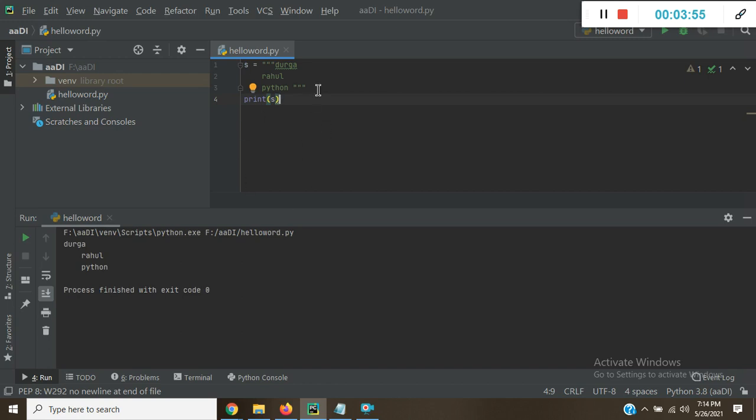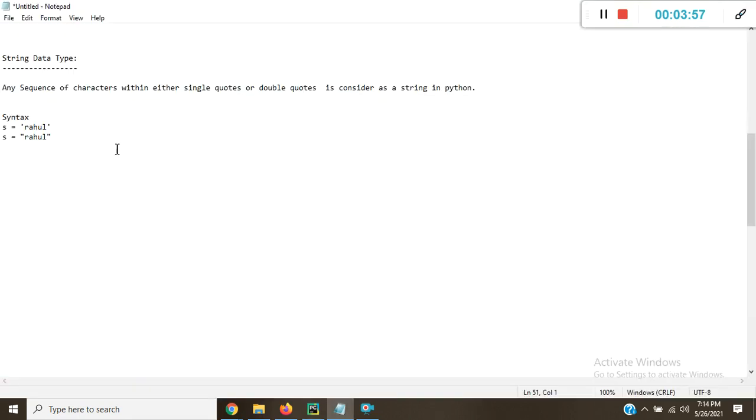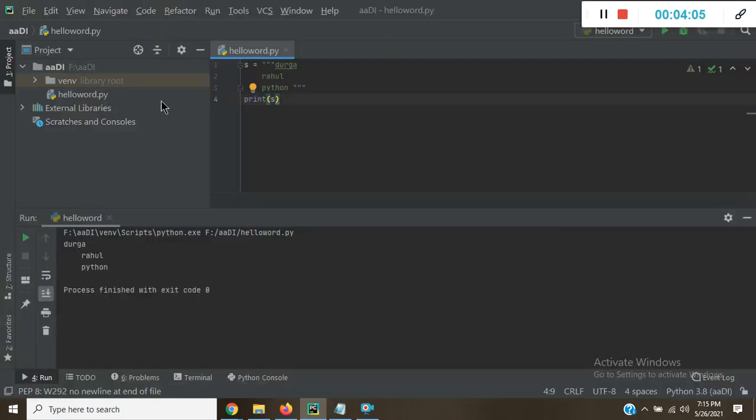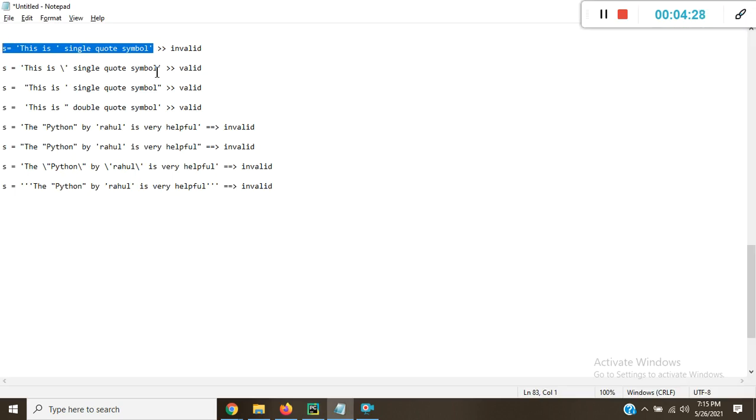I am giving some examples so it gets clear. Suppose I have this line. Is it valid or invalid? It is invalid because there are a total of 3 single quotes here, 1 2 3, and Python is confused whether the user wants this or this, so that's why it's giving an error.